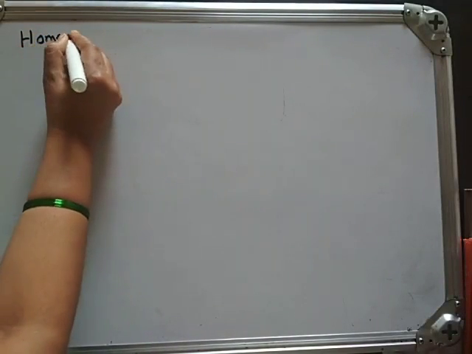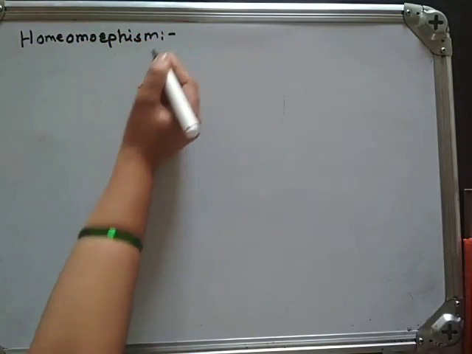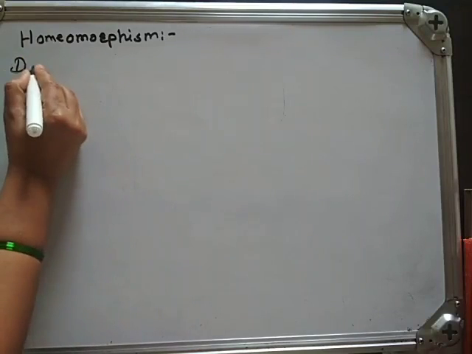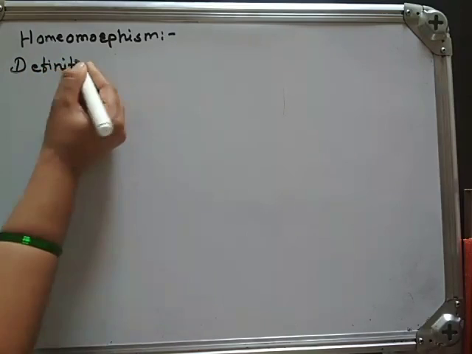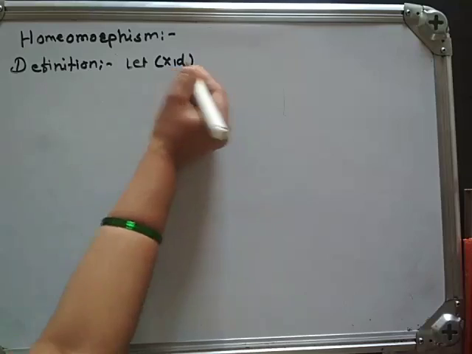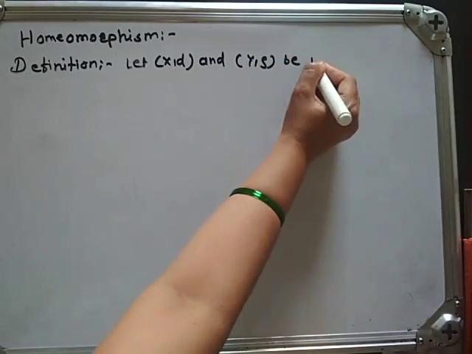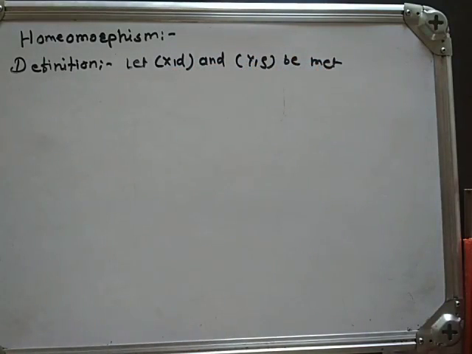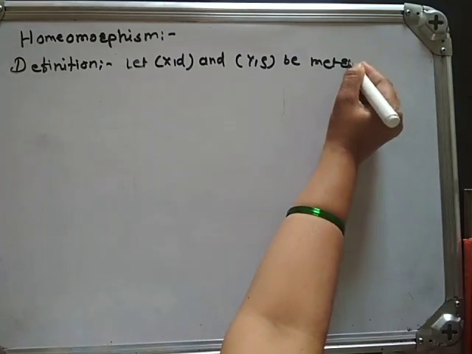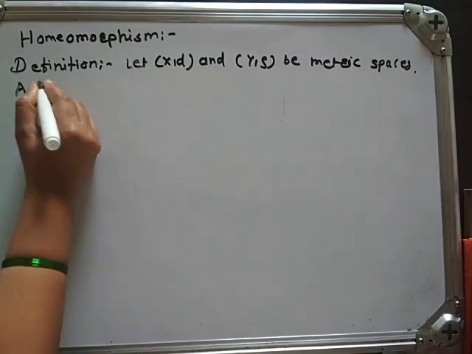Students, let us start with homeomorphism. Definition: let (X, d) and (Y, ρ) be metric spaces.